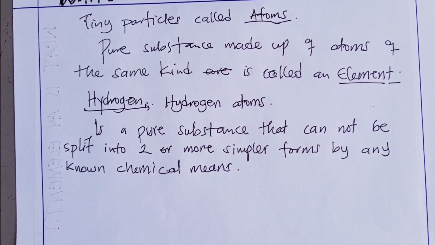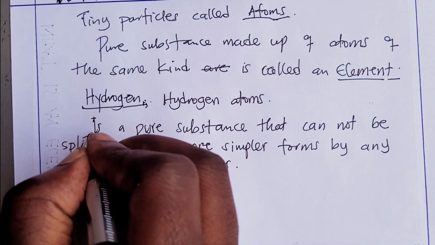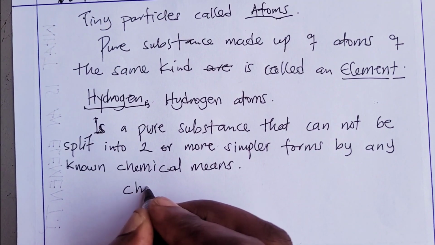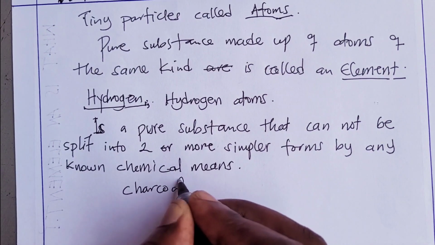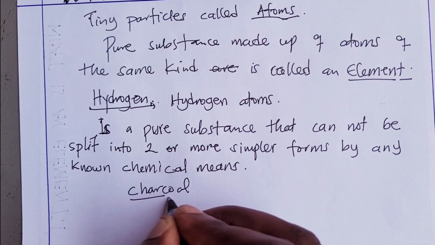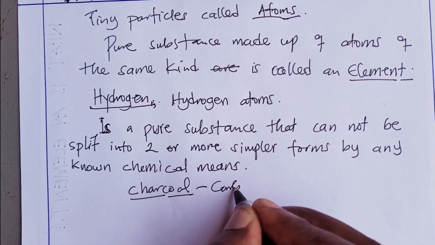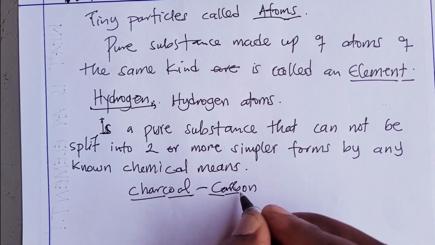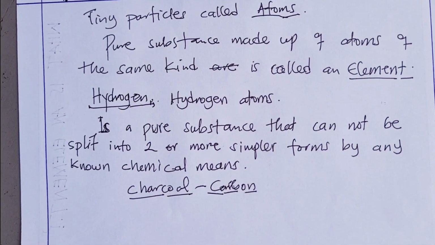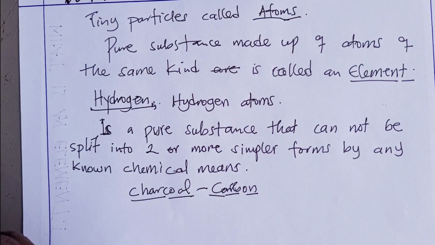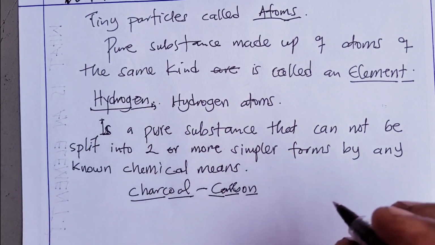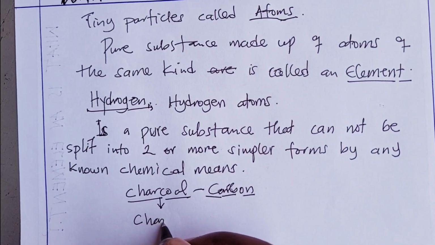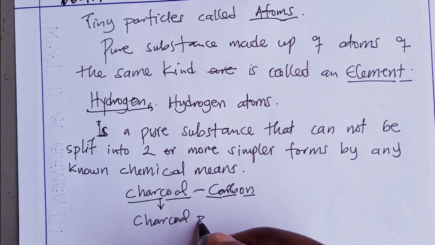What do you mean by this? I want to take an example of charcoal, which is an element called carbon. Mainly, carbon is the one that makes up charcoal. When you get the charcoal as a big particle and you split it several times, you get charcoal particles.